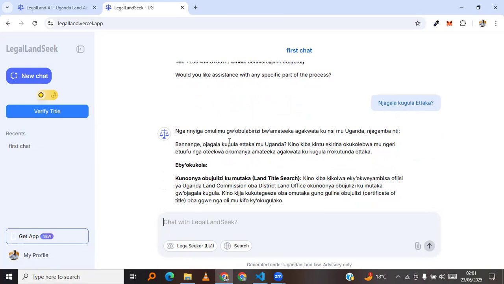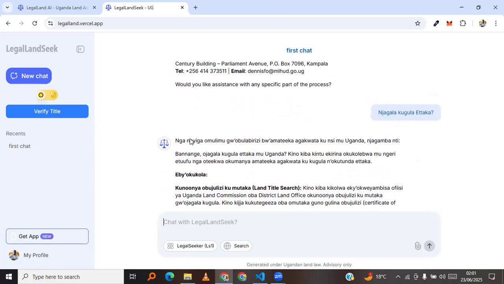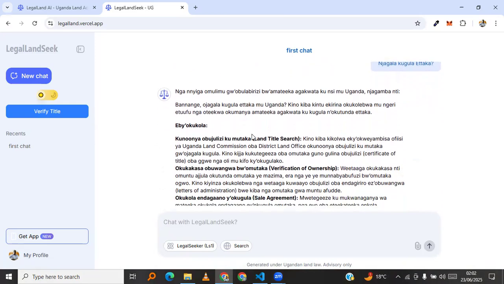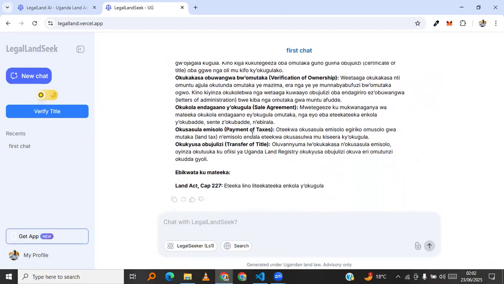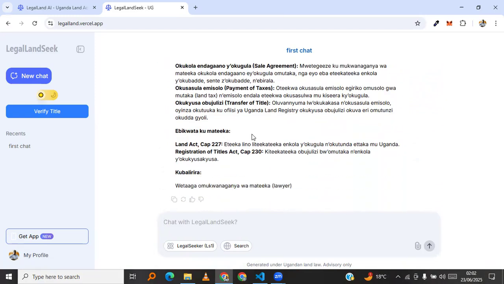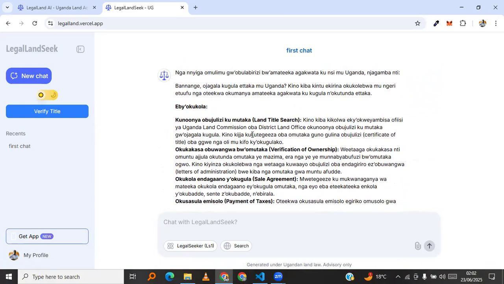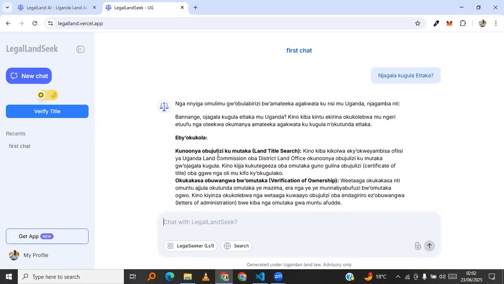So here it is responding back in Luganda, as we can see. It still generates, and in case there's something you need to know in Luganda, it still replies to you,